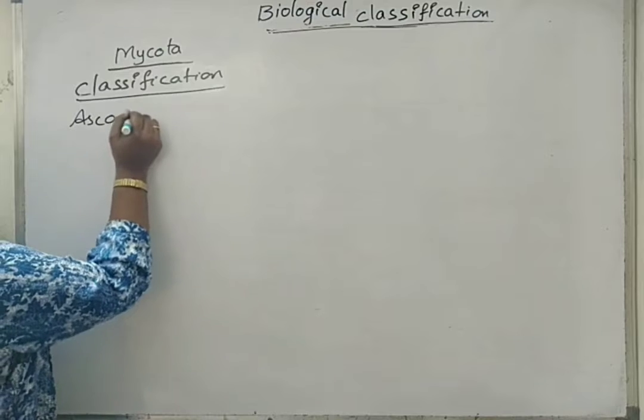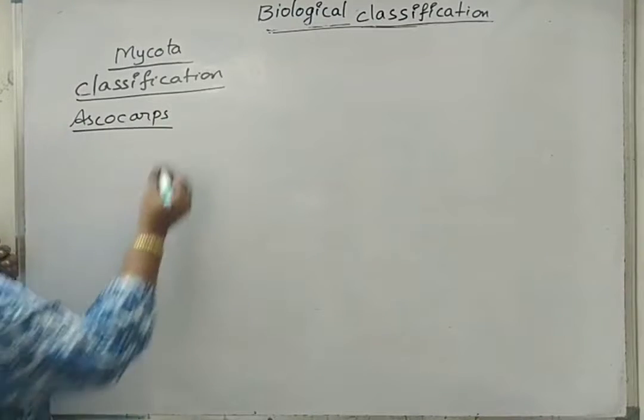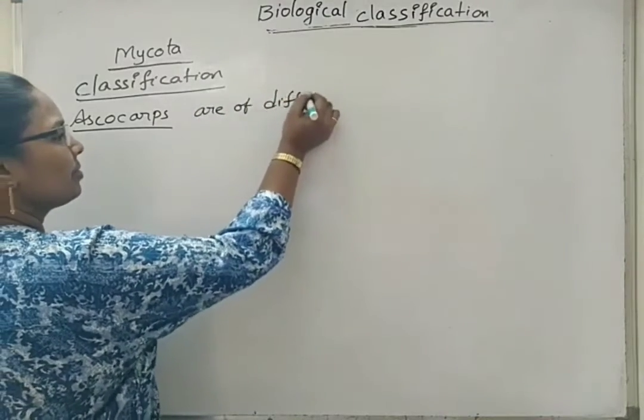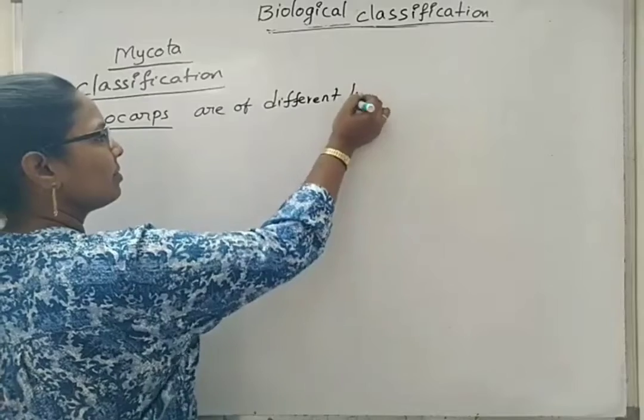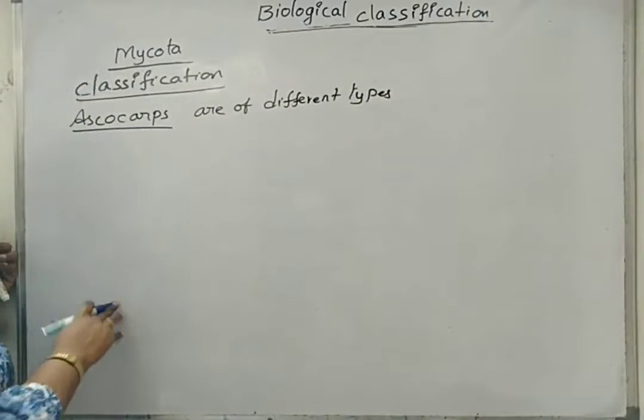Ascocarps, the fruiting bodies of Ascomycetes members, are of different types. Why do we have to read this? Did they give it in NCERT? Yes.